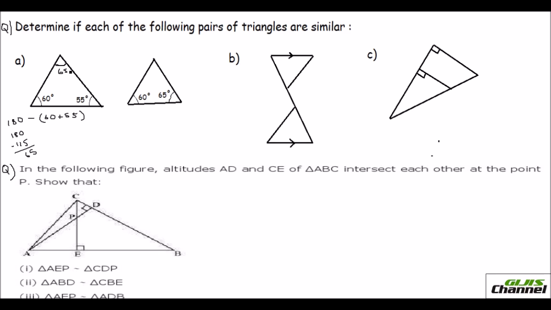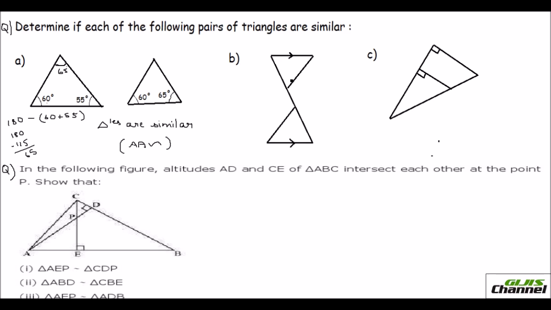Now you can compare these two triangles. Here, this angle is 60 and here it is 60. Here this is 65 degrees and you have 65 degrees here too. So since two angles of these two triangles are equal, you can say they are similar. The triangles are similar, and the postulate we used here is the angle-angle postulate.